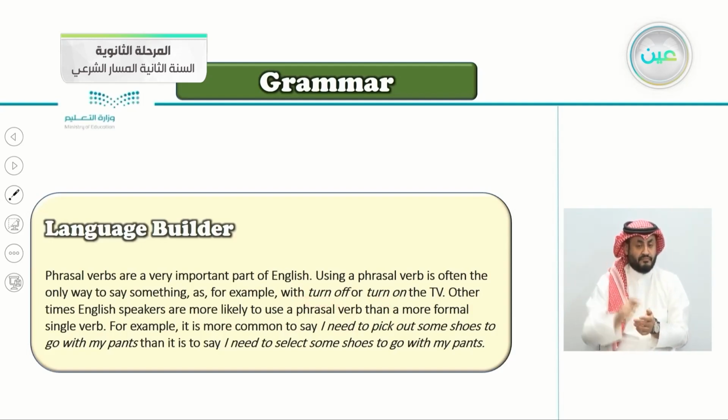Other times, English speakers are more likely to use a phrasal verb than a more formal single verb. For example, it is more common to say, I need to pick out some shoes to go with my pants than it is to say, I need to select some shoes to go with my pants. So people tend to use phrasal verbs more often.